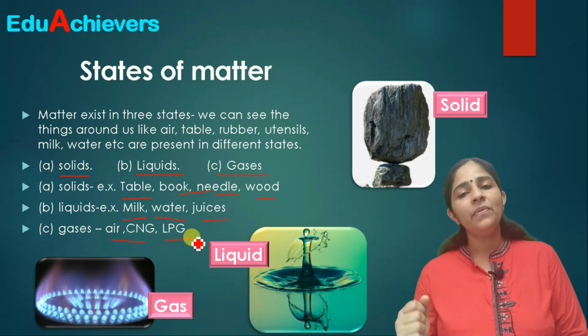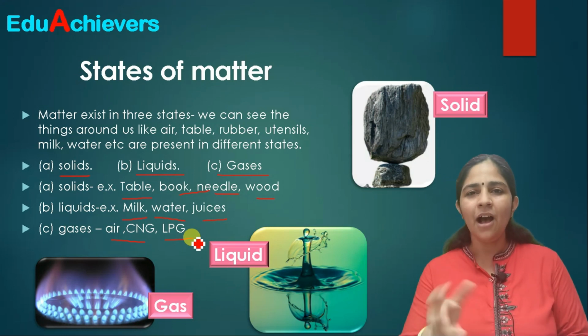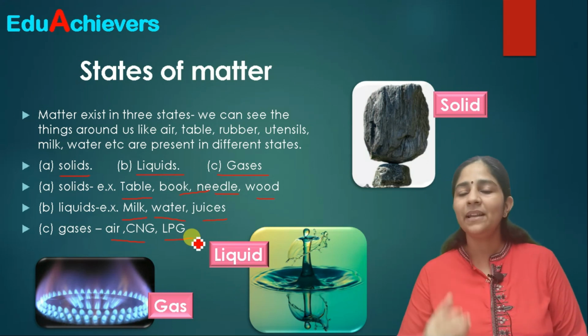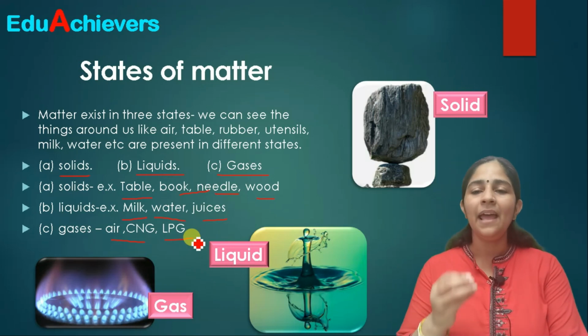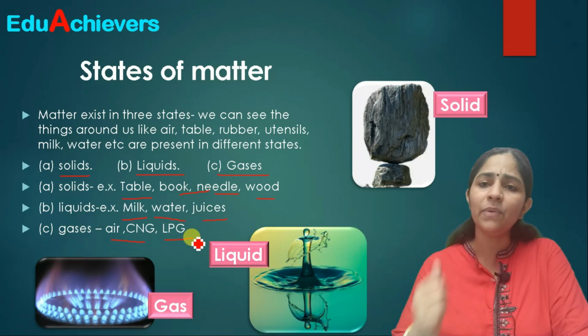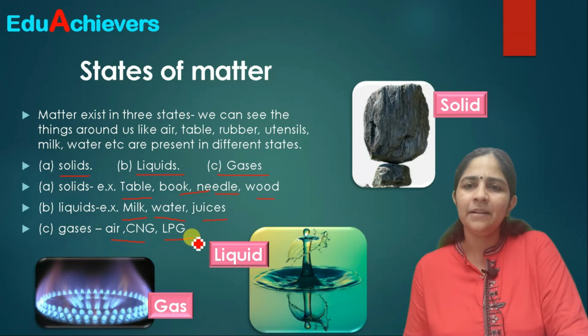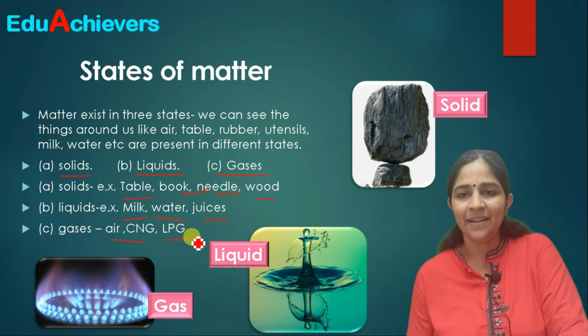Fine. Now, how will we get to know how these solids, liquids and gases are different from each other, or why one substance exists as a solid and another exists as a liquid? Why doesn't water at normal temperature exist as ice? Correct?